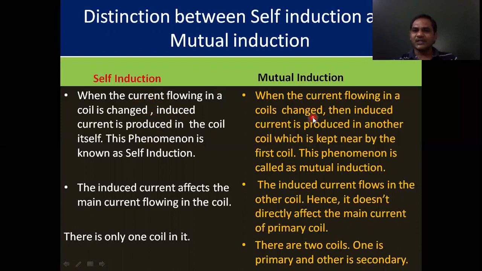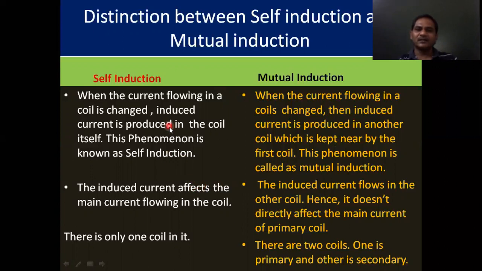Due to the changing of current in one coil, the EMF induced in the nearby coil is called mutual induction. So that is written here. When the current flowing in a coil is changed, then induced current is produced in another coil which is kept in the vicinity of the first coil. This phenomenon is called mutual induction.